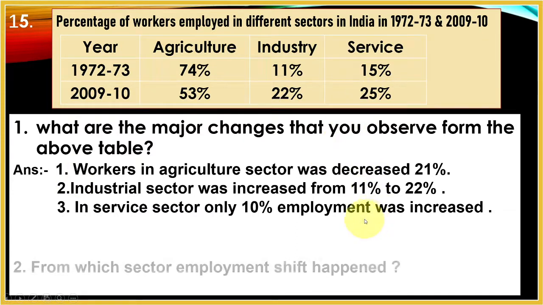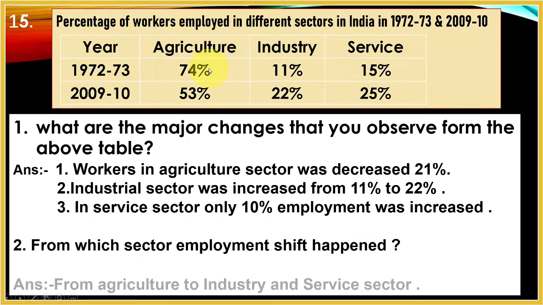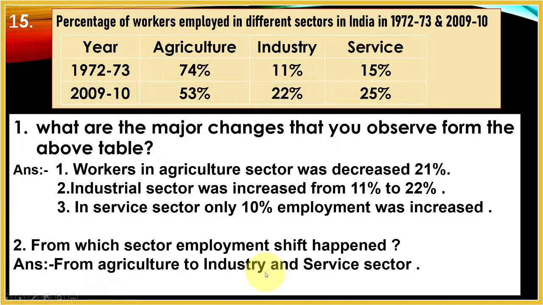Next question. From which sector did the employment shift happen? We find clearly that only in the agriculture sector the shift has happened, from agriculture to the industrial and service sectors. This is the shift.